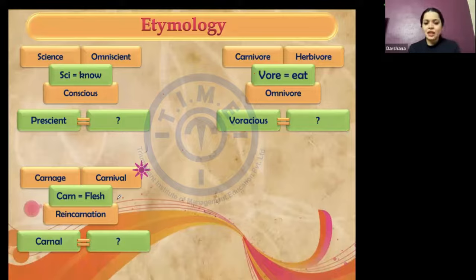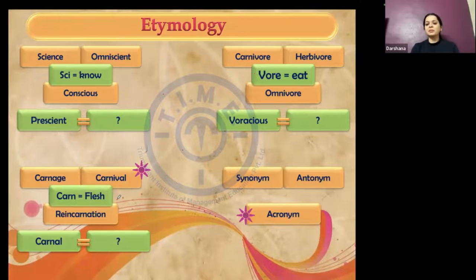Now, one more set and we will come back to carnival again. Give me the meaning, sorry, the root of the words that you see in front of you. Right. And what does it mean, you say? What does it mean? Word. Yes. It means word or name.